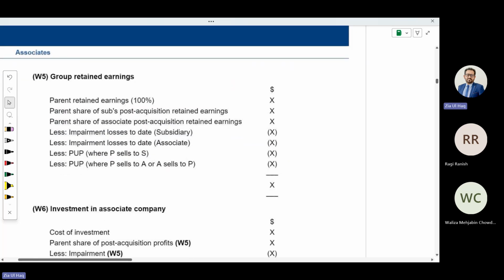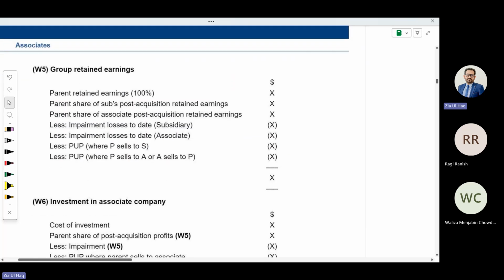And in the next working, group retained earnings, yes, there will be an effect. I mean we will record the parent company retained earnings 100%. In that, we add the subsidiary share. We will add the associate profit share. Obviously, if there is any impairment of a subsidiary, the parent company percentage part will be deducted.